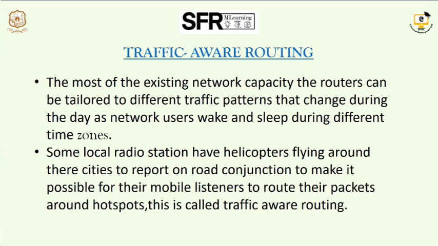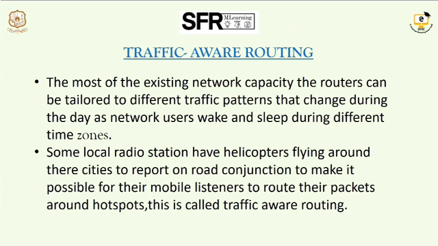For example, some radio stations send a helicopter around the cities to report road congestion, so that passengers can take a different route. To avoid this traffic, they can be redirected in different directions. This is called traffic aware routing. Similarly, in a network system, we can tell the sender or receiver that the network has traffic here, so please don't send along this path. This is a basic solution for congestion.